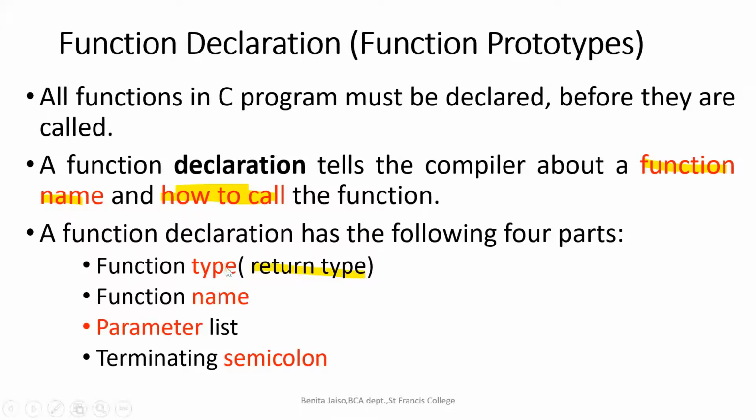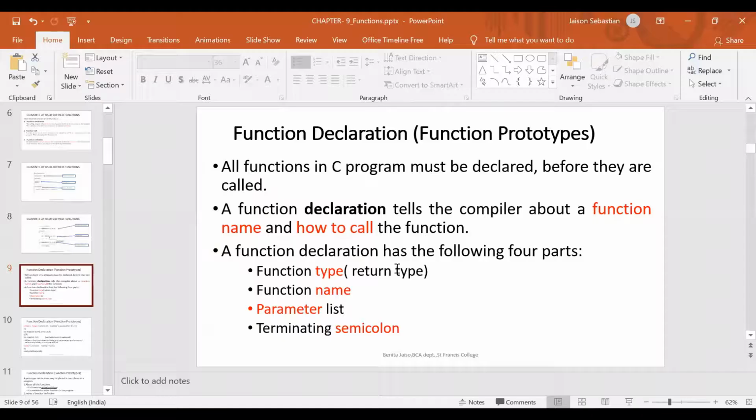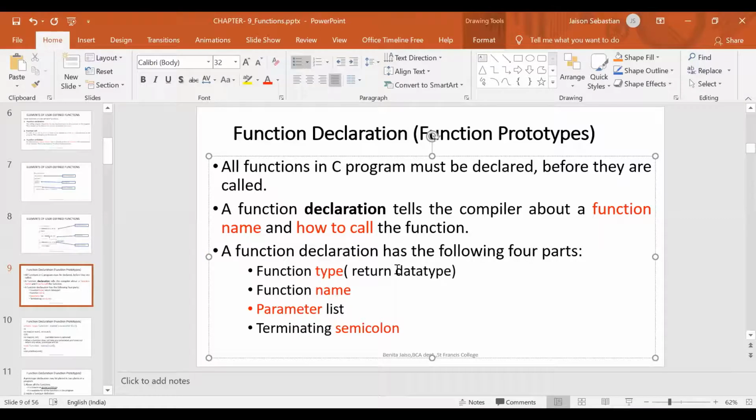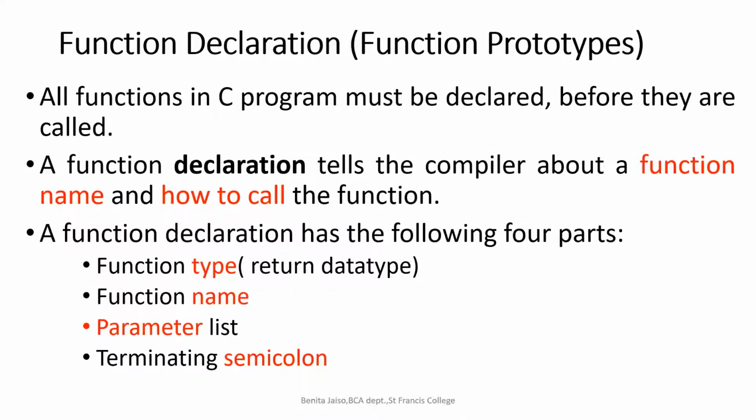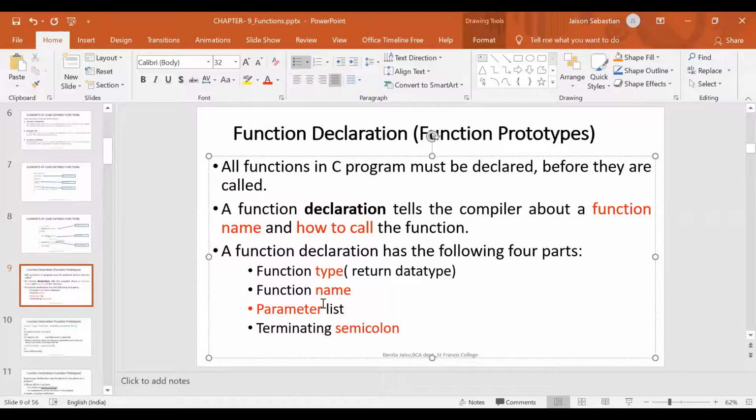Understood? If you want, you can write it more specifically. Here it is return data type, right? The data type of the return value, function name, parameter list. Parameters are also known as arguments. I'll give both the terms, otherwise you will say ma'am didn't tell. Argument list, right? And the terminating semicolon.